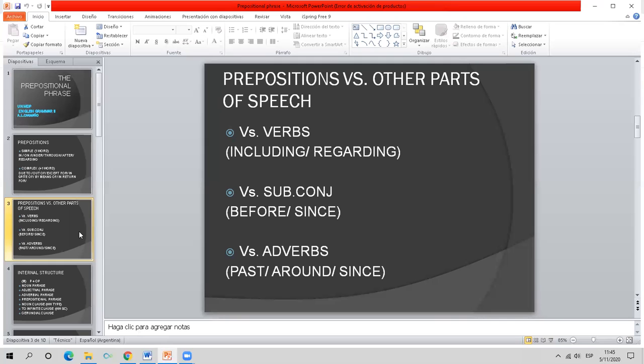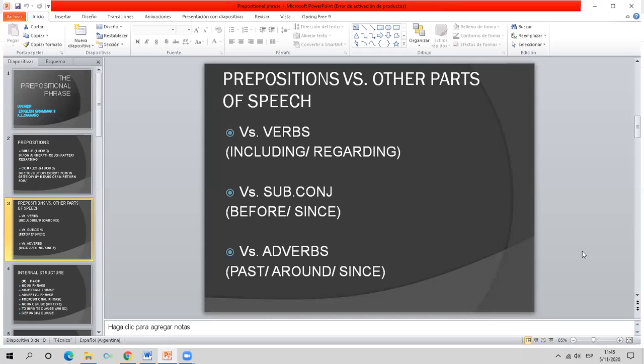And the same happens sometimes with adverbs or adverbial particles. You could say that she walked past the church, and that is a preposition, or that she walked past, and in that case it will be an adverb. So we have to be really careful.